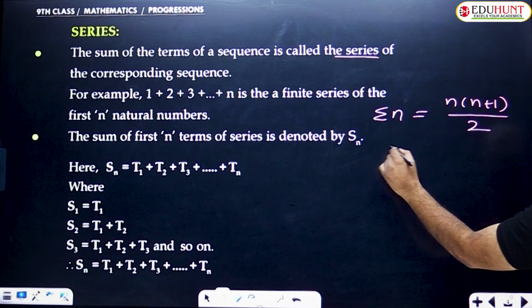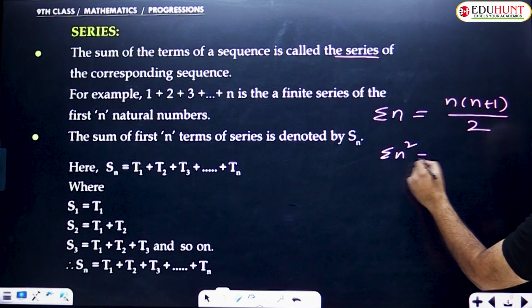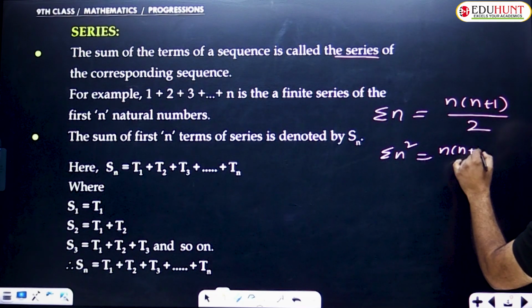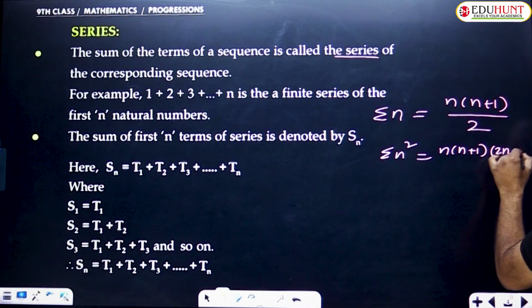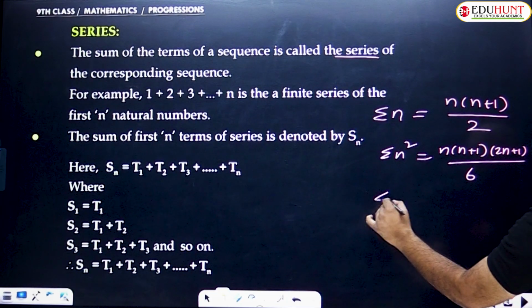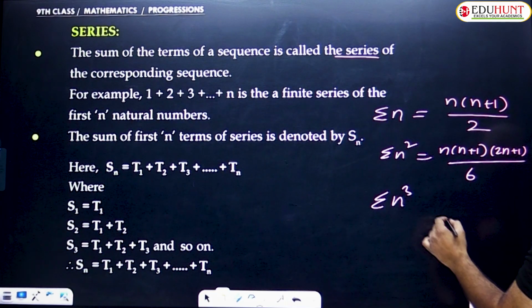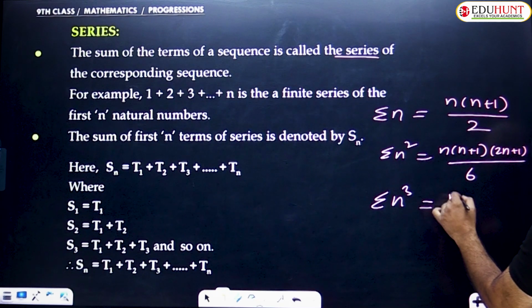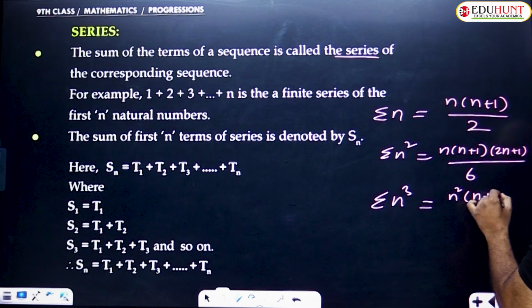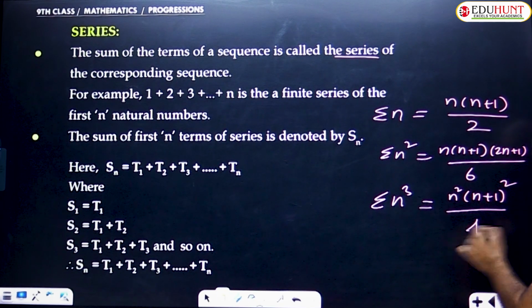The sum of the squares of the first n natural numbers is n into n plus 1 into 2n plus 1 by 6. The sum of the cubes of the first n natural numbers, sigma n cube, equals n square into n plus 1 whole square by 4. These are very important formulas.